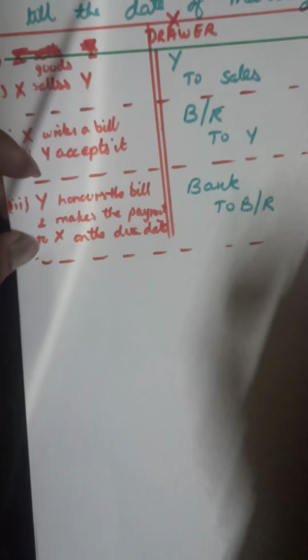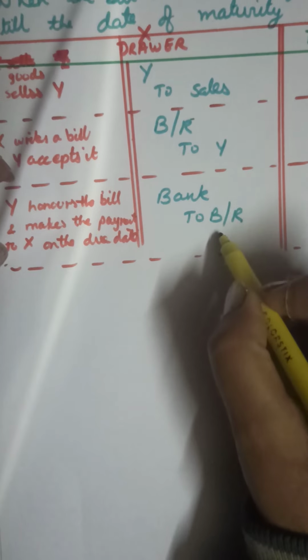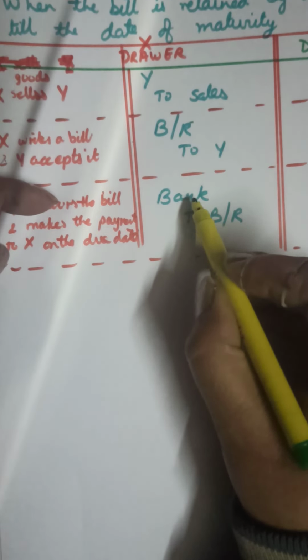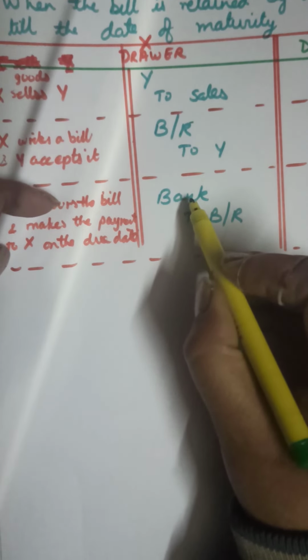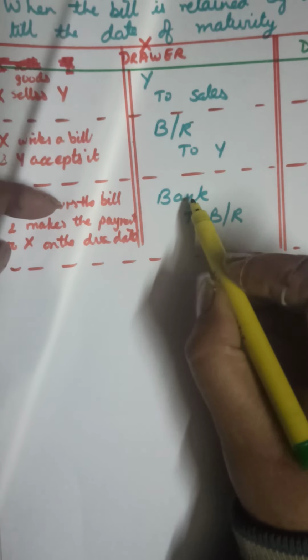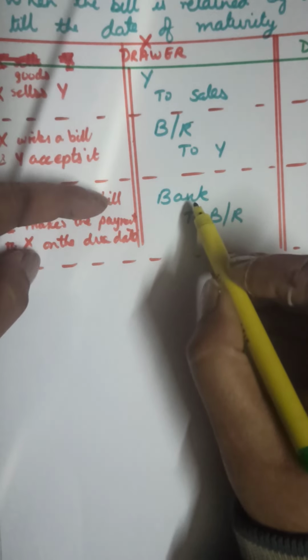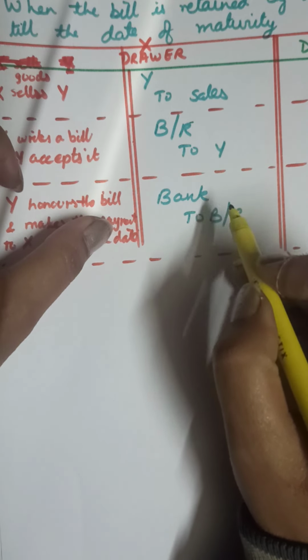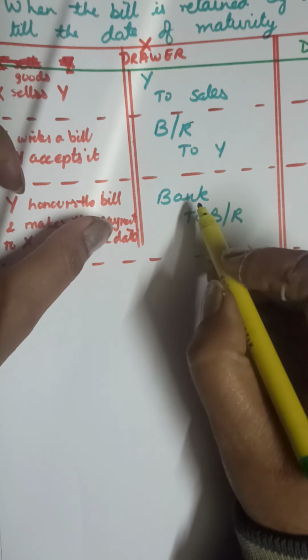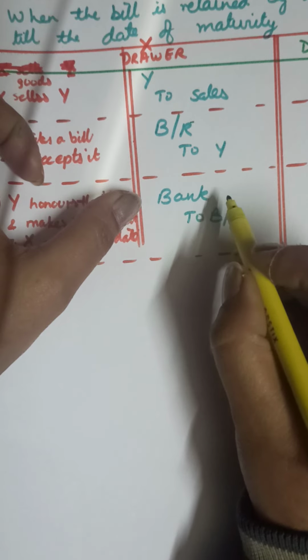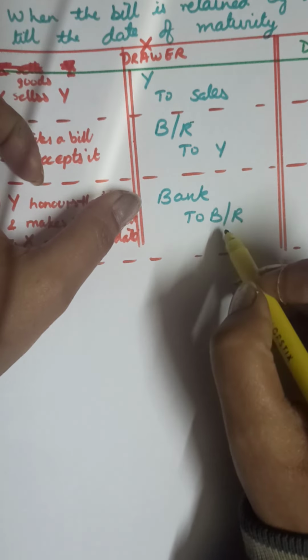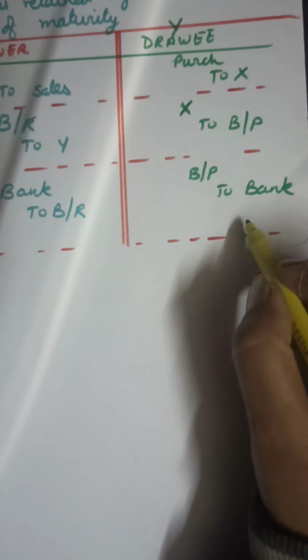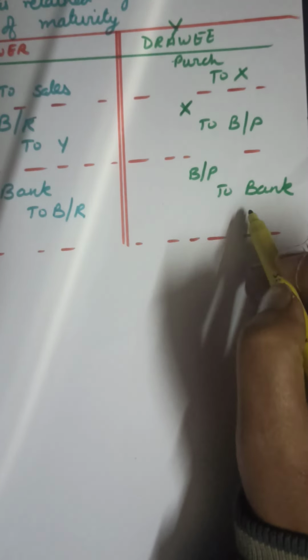Y is honoring the bill. So bank to BR, as he is receiving the payment. For him it is bank account or cash account, both mean the same, both can be used. But because the payment here is always made through the bank and not in cash, it is preferable to use bank account: bank to BR. And in the books of Y, it will be bills payable to bank.